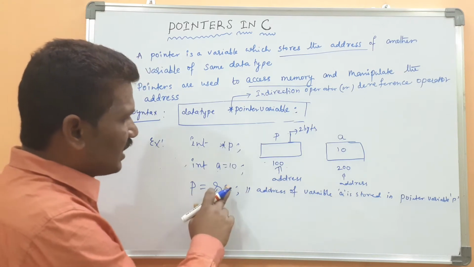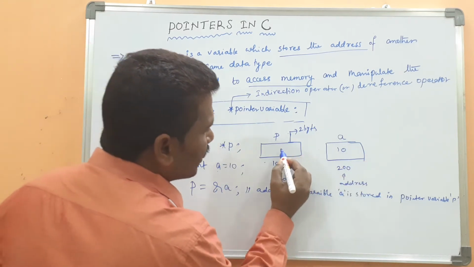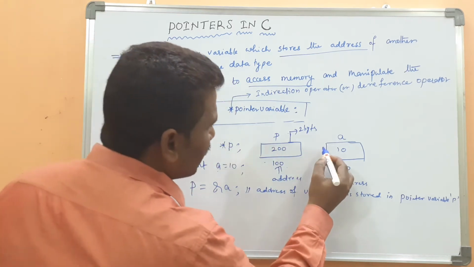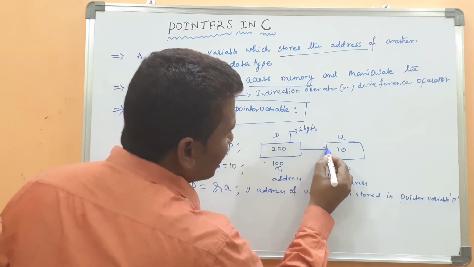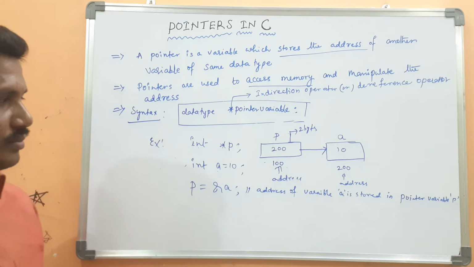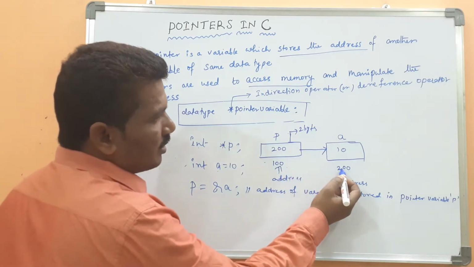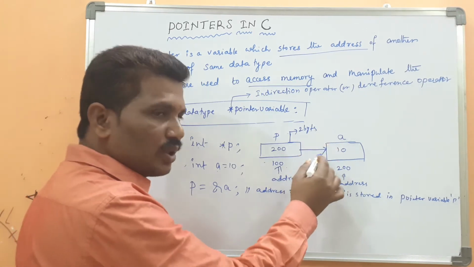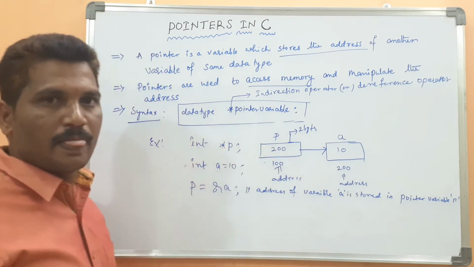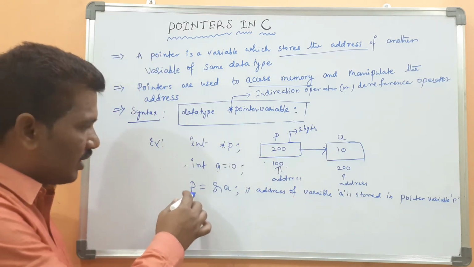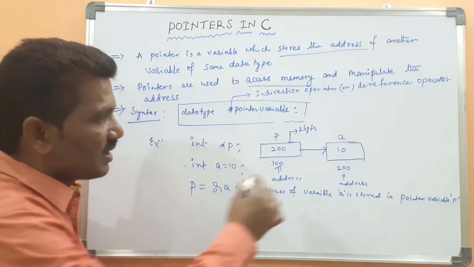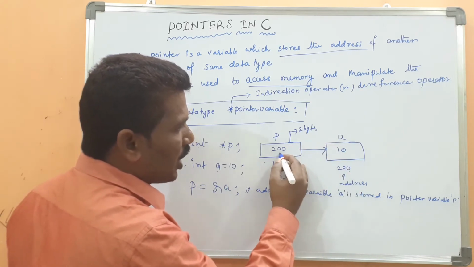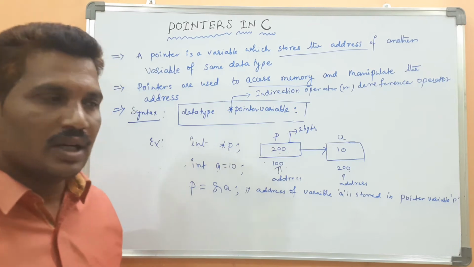At that time, what is the address of A? 200. 200 will be stored in the pointer variable. Then the pointer variable can point to the integer. Whenever the address has been stored in the pointer variable, the pointer variable is pointing to that address location. Because what is the statement I have written over here? p equals address of A. Then what is the address of A? 200, it is a value. Address of A, 200, will be stored in the pointer variable. Then the pointer variable is pointing to the integer variable.